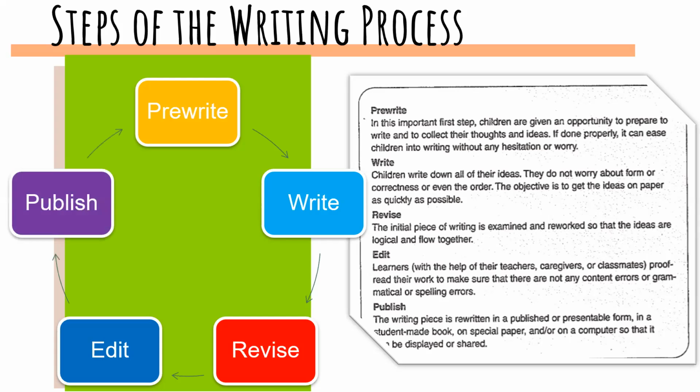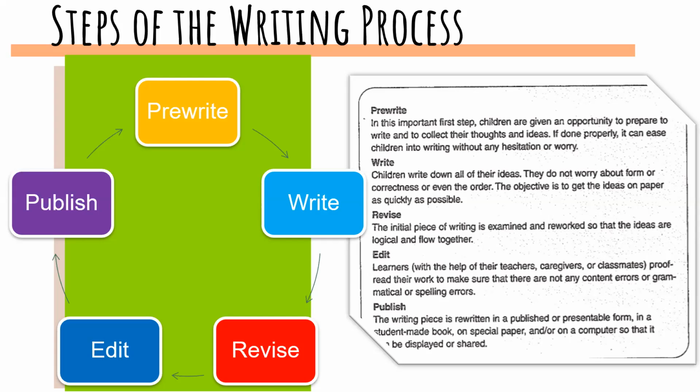And here we have the publish, that is the final product. It could be, for example, on a special paper, or you can work with a computer, right? On the computer, it could be very different. Why? Because on the computer, they can correct mistakes easily. In a Word document, Word also corrects the spelling, and sometimes the structure, if you're missing a comma. I mean, any spelling mistake is going to be corrected, right?